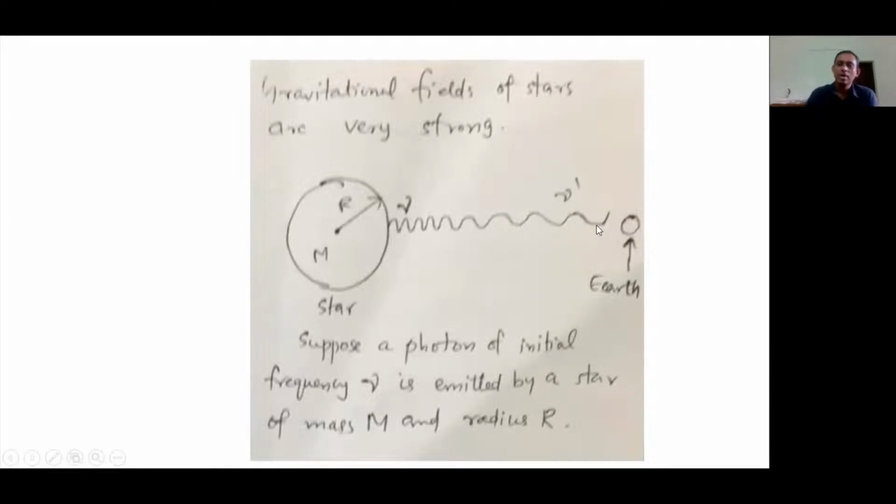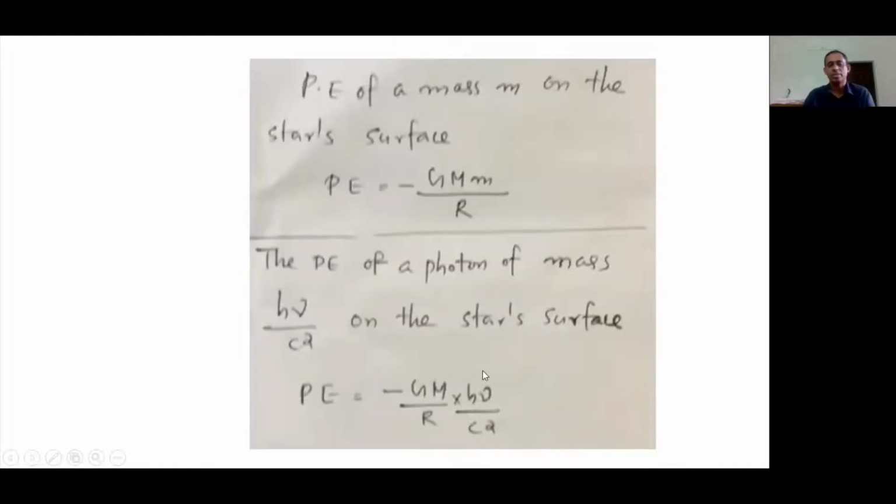We are observing this light emitted by the star from Earth. The star is emitting light, and that light travels through outer space and reaches Earth. The light that we observe here will have less frequency than the light originally emitted by the star. So here the star is of mass capital M, its radius is R. It's emitting radiation of frequency nu. Now let's see what happens.